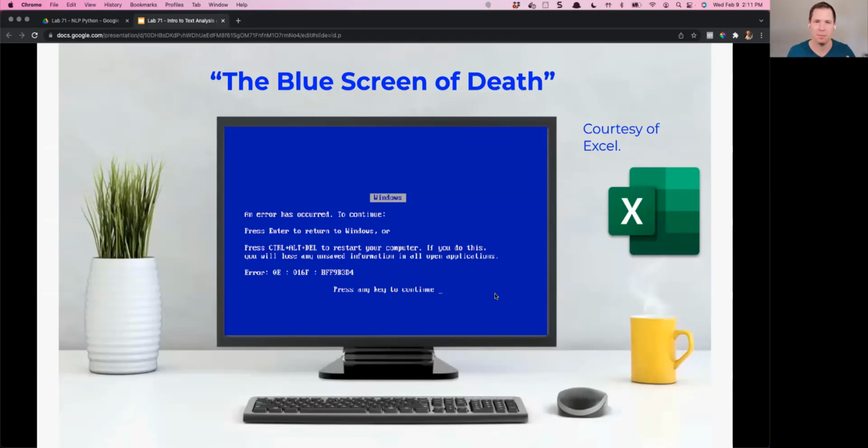This is what happens when your computer shuts down because of Excel, and what I was doing with it was I was putting in too much data. Excel has a limit of around 1 million rows. In fact, it's actually 1,048,000 or so rows. You can scroll to the bottom of Excel, and eventually it will stop at 1,048,000 rows. So I was trying to pull in more data than that. And this is what happens to your computer when you do that.